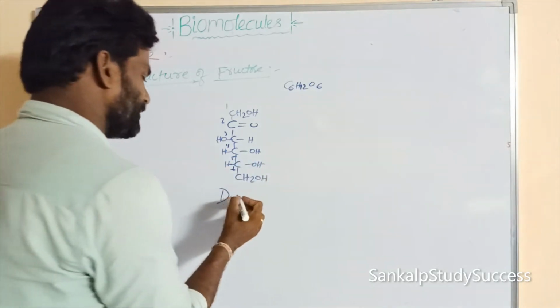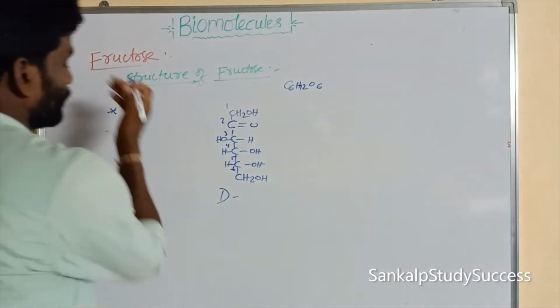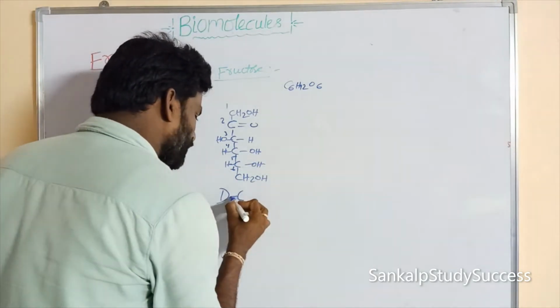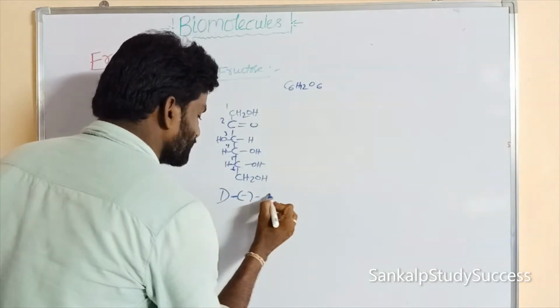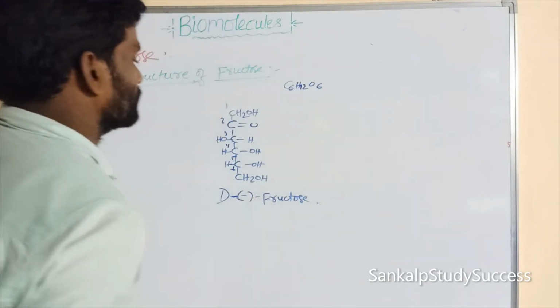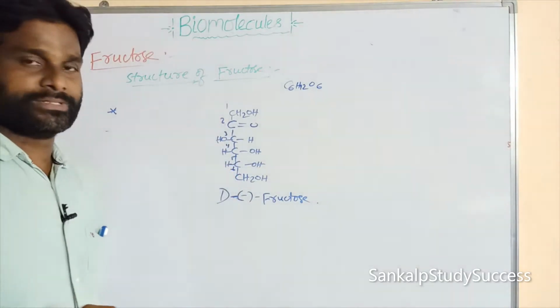So this is the D series. The configuration of fructose is D, and it is levorotatory, taken as small l or minus. So this is the open chain structure of D-fructose.